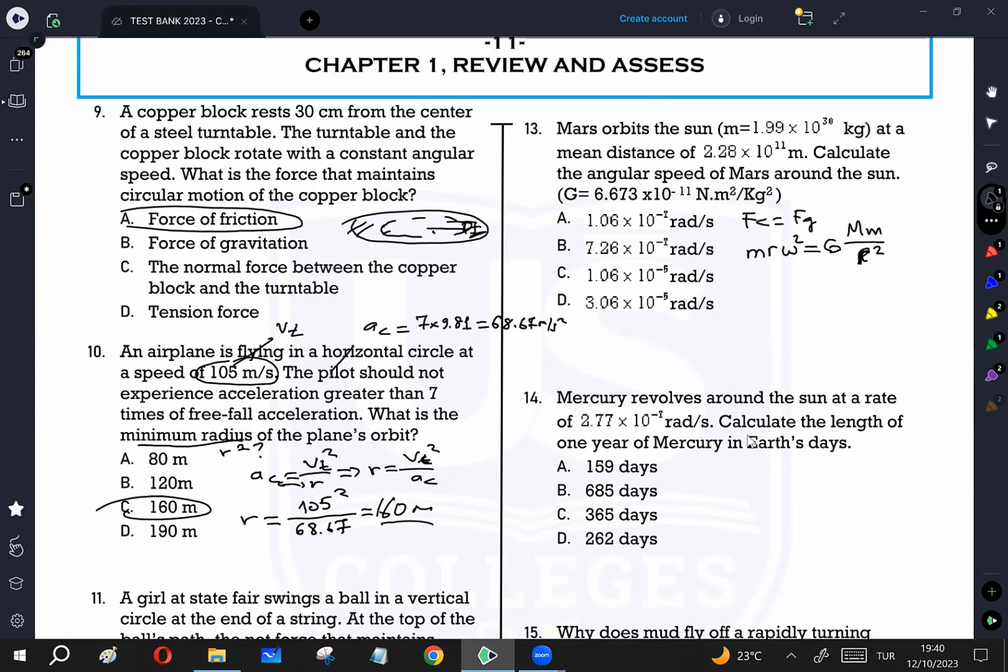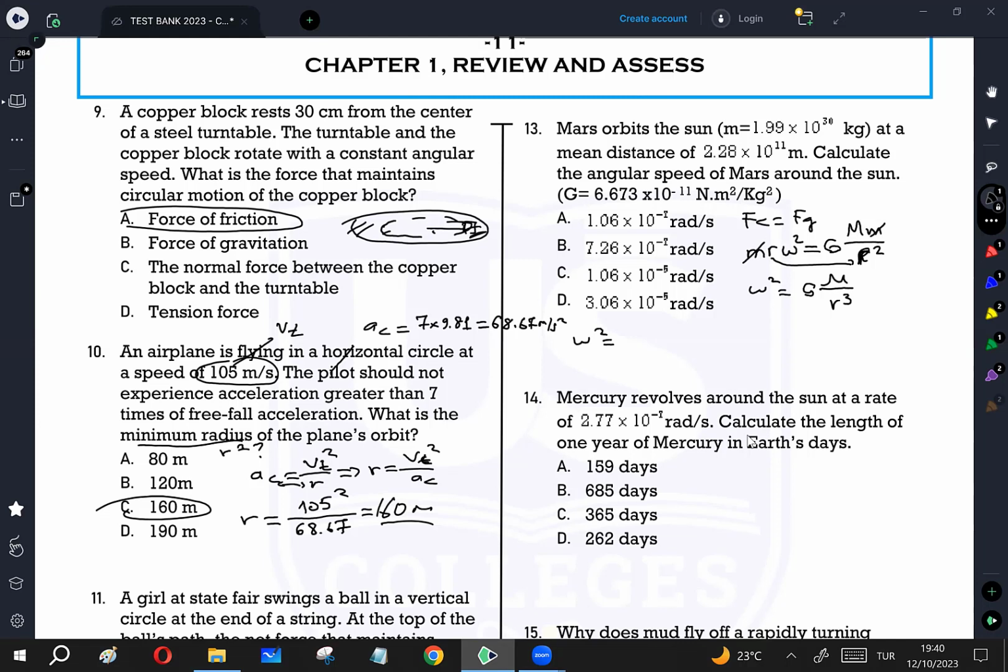So the mass of the Mars will simplify, and R transfers here, it's going to be R cube. So omega squared is going to be capital G, mass of Sun divided by cube of the separation between Mars and the Sun.